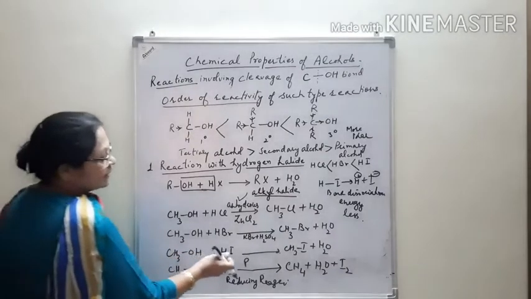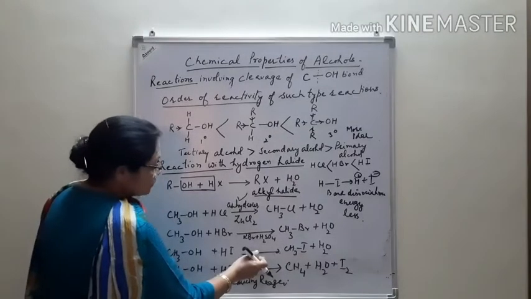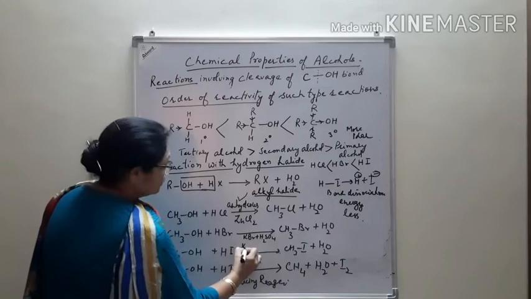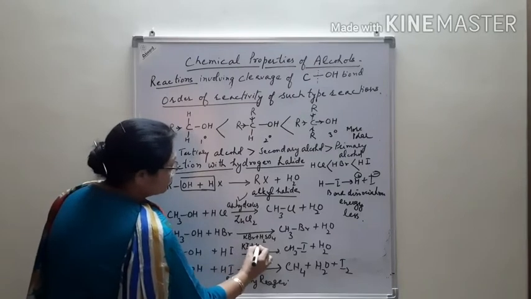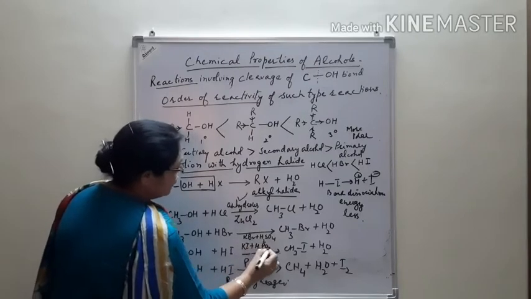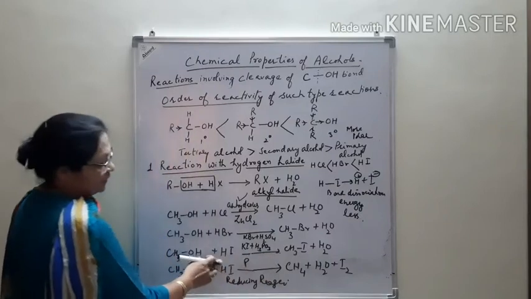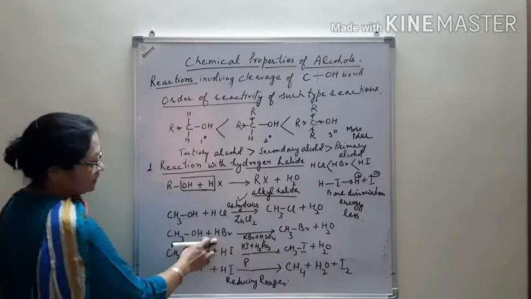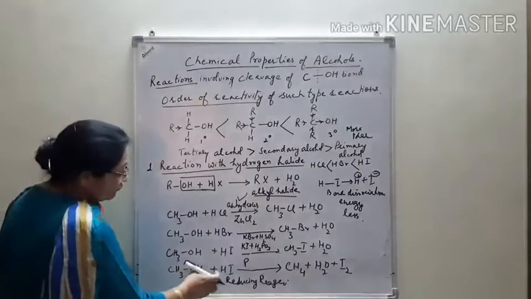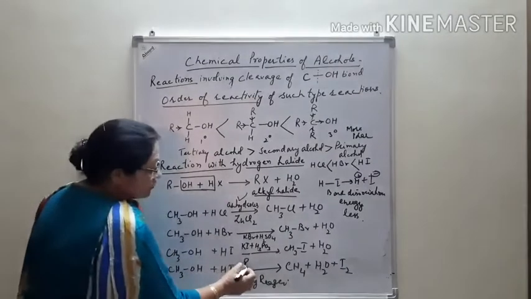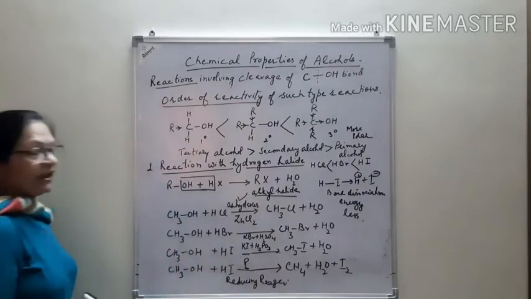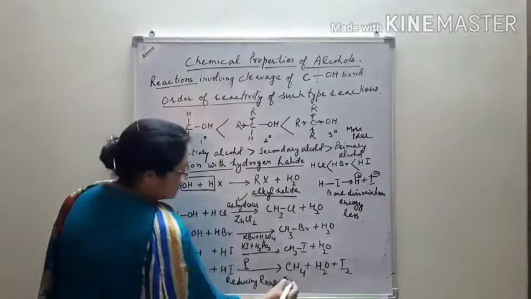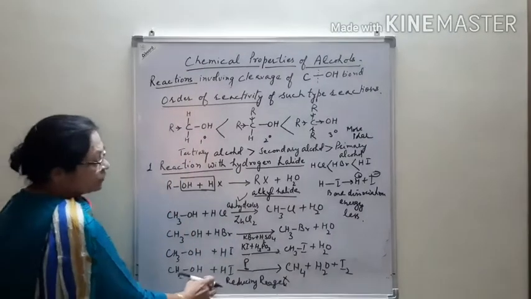In the case of HI, we take potassium iodide plus phosphoric acid, which react and give HI. Similarly, potassium bromide and sulfuric acid react and give HBr. When we take HI in the presence of phosphorus, it acts as a reducing reagent.